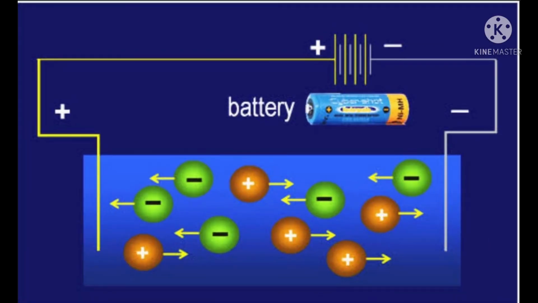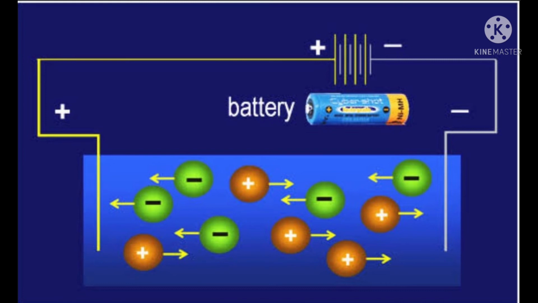Electrolysis is the effect in which components of a compound get split into ions due to passing an electric current through it. An electrode is a conductor of electricity that can carry electric current into non-metals and other poor conductors of electricity. There are two types of electrodes, anode and cathode. Anode is attached to the positive terminal of the battery, and cathode is attached to the negative terminal of the battery.